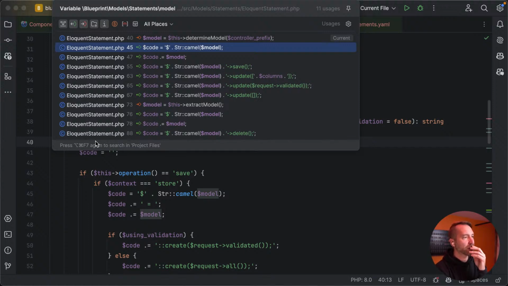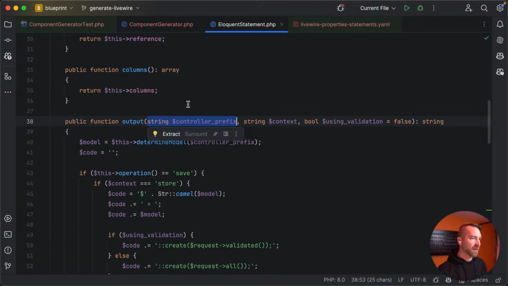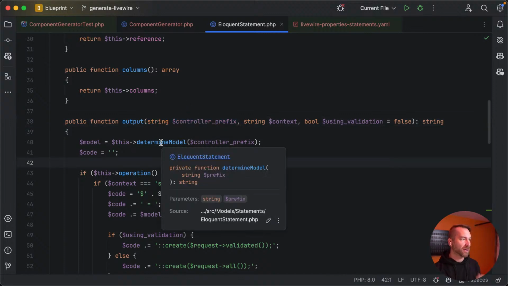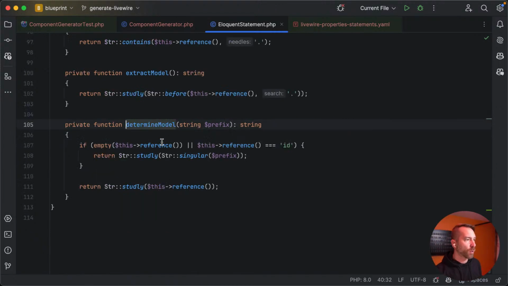So that's interesting. But the crux here is that this is not optional. It's a string, and it goes so far as to determine the model, and the model is never null. It's always looking for a model. So basically what it does is it looks to see if reference is set or reference is ID, and then it makes it off the prefix. Otherwise it uses the reference, which is just the name of the thing, meaning in this case, user.